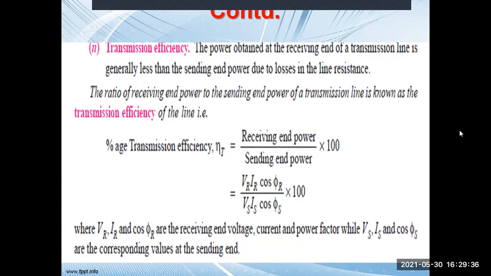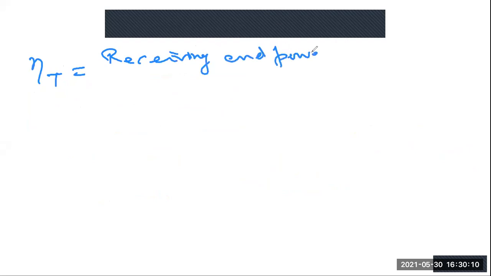Eta is the efficiency and T is for the transmission line. So it is receiving end power divided by the sending end power into 100. Now I will go to the board to show how to calculate the receiving end power and sending end power. This transmission efficiency, represented by eta T, is basically receiving end power divided by sending end power.